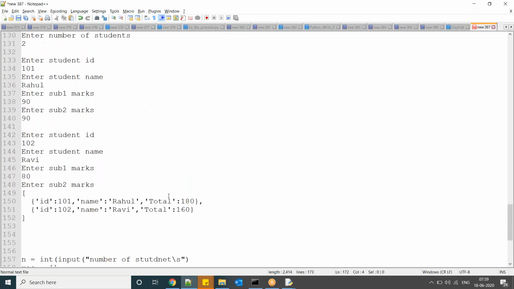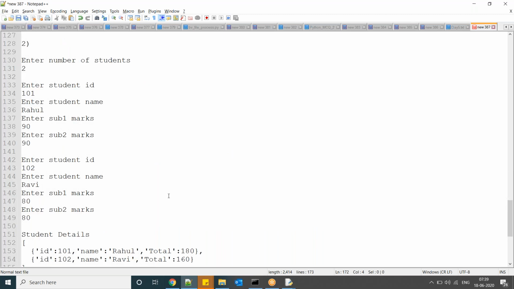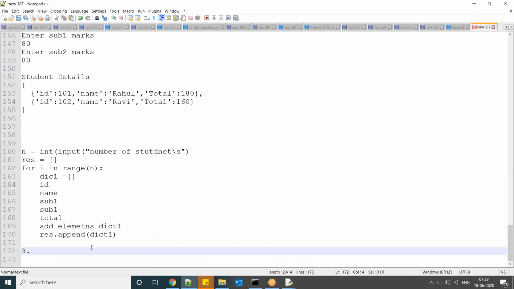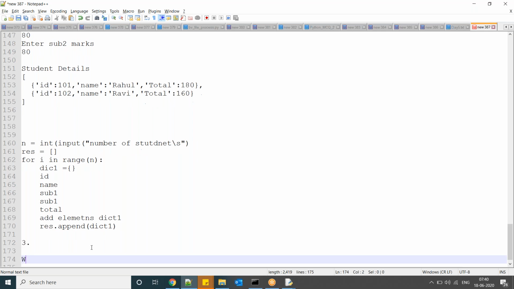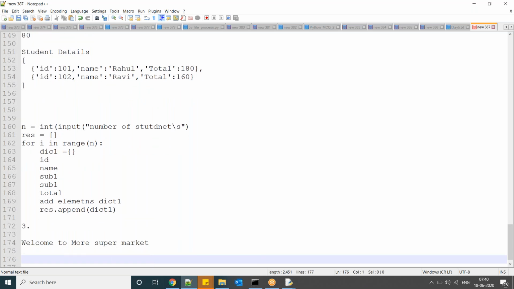Third assignment. The third one is the vegetables one that I discussed in the last class, right? In your code, take one dictionary.